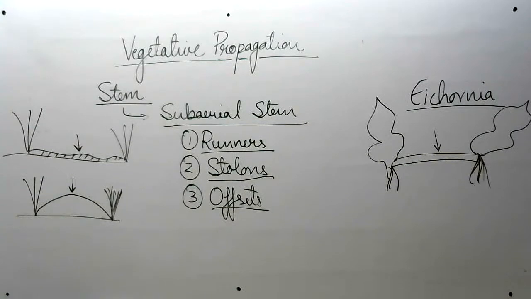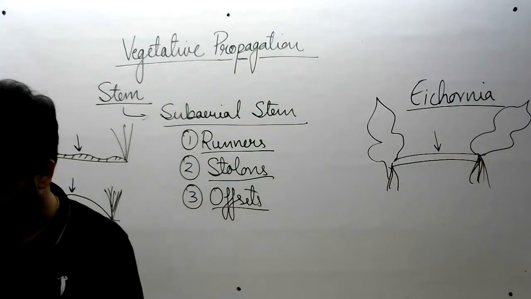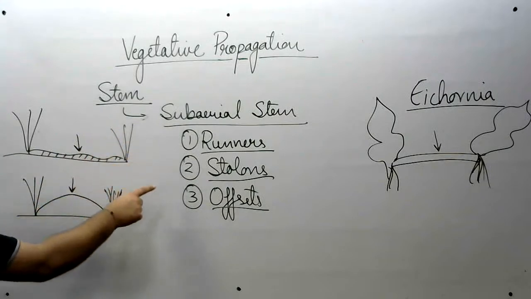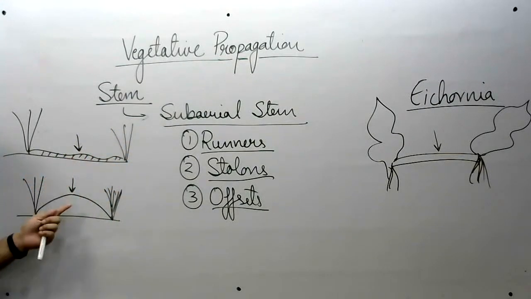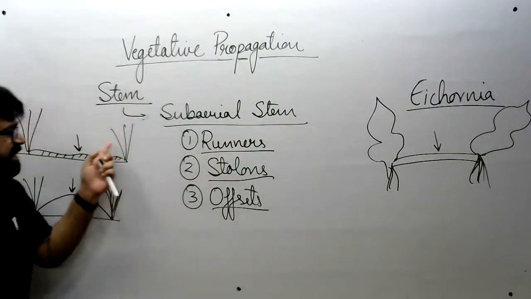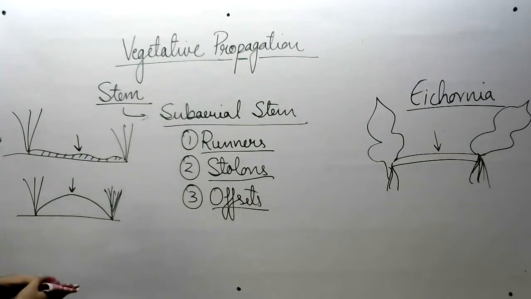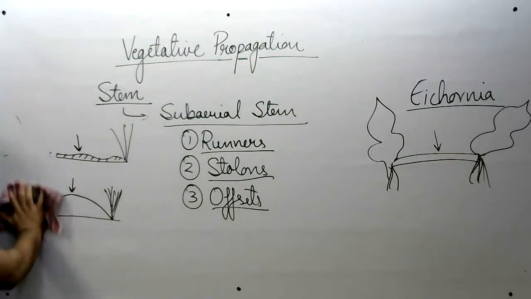Pratima, Sheval is algae, I guess. Yes, Jayendra. It is algae. In Hindi, algae are known as Sheval. And they are different. Alright, so offset is the third example of subaerial stem. I hope you know the difference now. What is the difference between these three? Okay. Now moving on to the next category, that is aerial shoot or aerial stem, the third part.